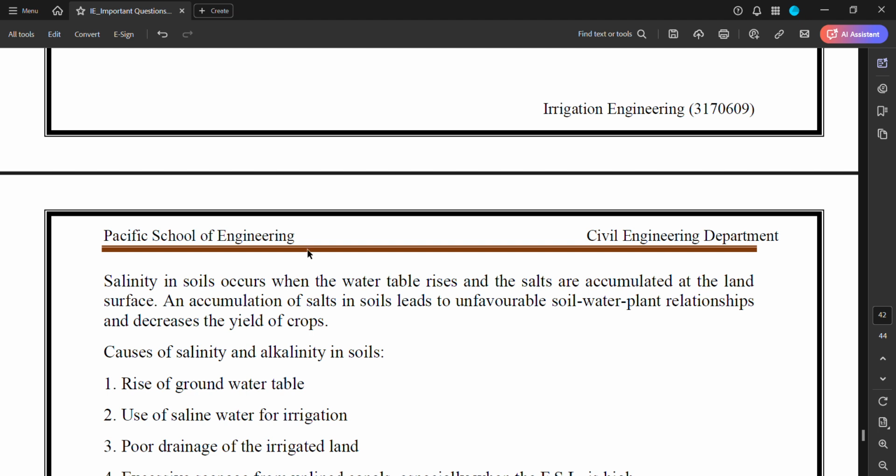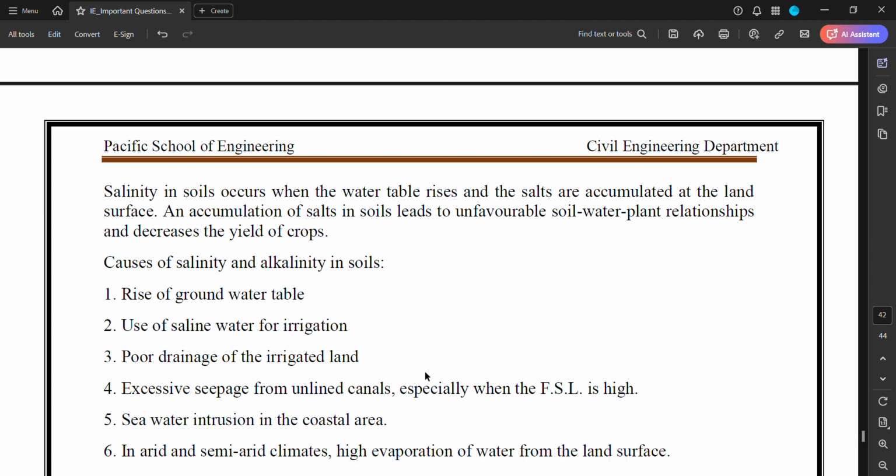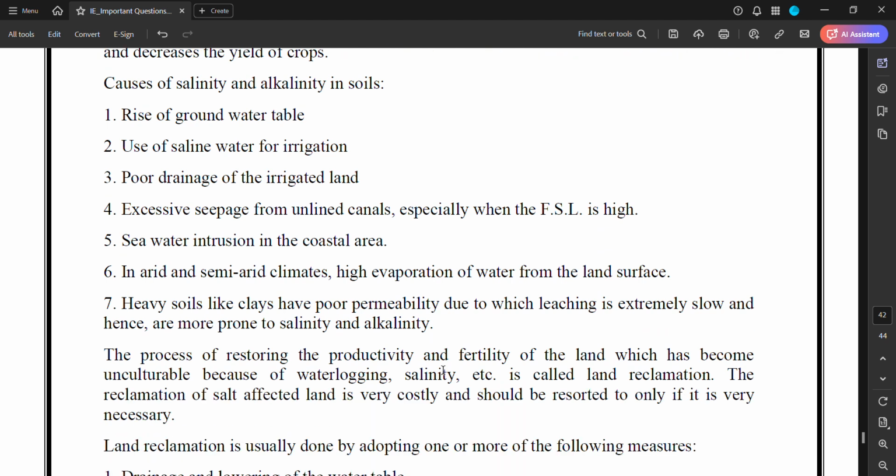Causes of salinity and alkalinity in soils. First is a rise of the groundwater table. Second is the use of saline water for irrigation. Third is poor drainage for irrigated lands. Fourth is excessive seepage from unlined canals, especially when the FSL, full supply level, is high. Fifth is seawater intrusion in the coastal areas. Sixth, in arid and semi-arid climates, higher evaporation of water from the land surface. Seventh, heavy soils like clays have poor permeability, due to which leaching is extremely slow and hence are more prone to salinity and alkalinity.